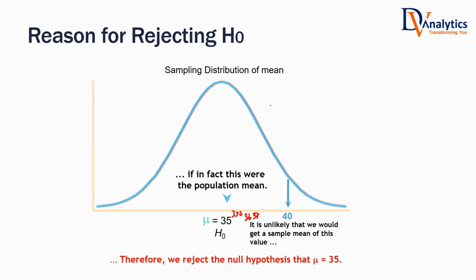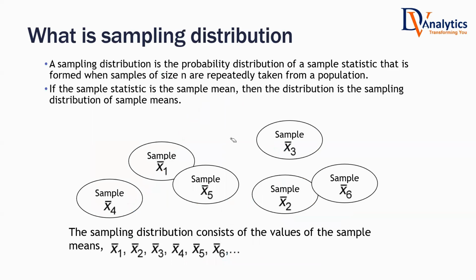Now, here is the final point. Once we understand that point, testing is done. Until now, is it absolutely clear to you the story that we have discussed around testing of hypothesis? The only thing that we need to discuss is, okay, we are expecting it to be 35. There are some limits we accept it. Beyond that, we reject it. Can you tell me what are those limits? How do you decide those limits? So here is the process.